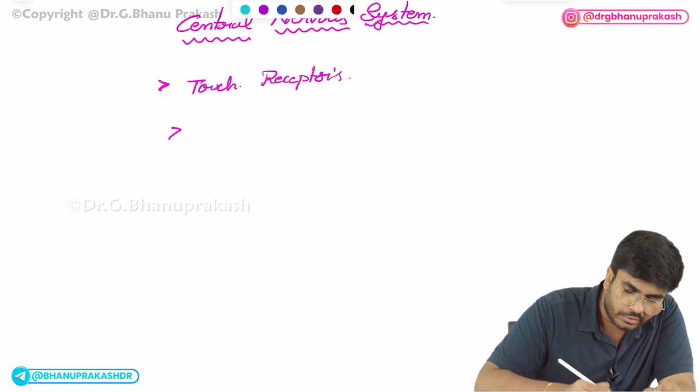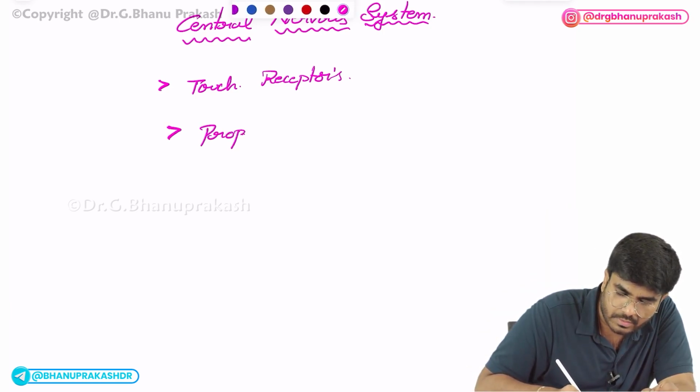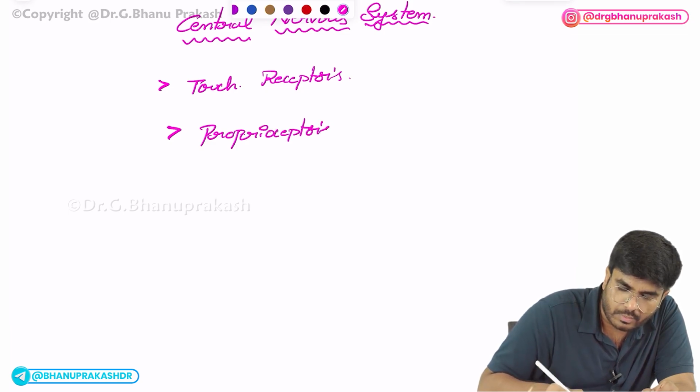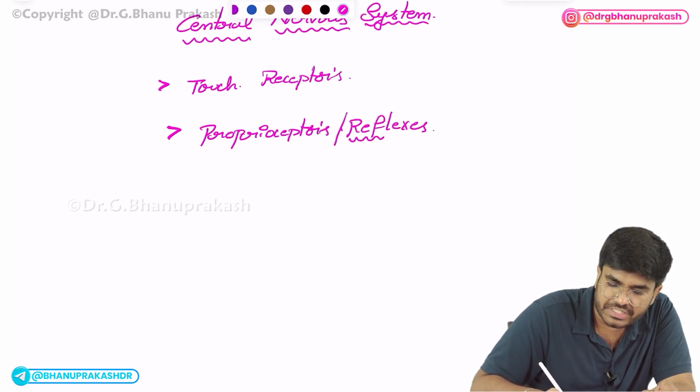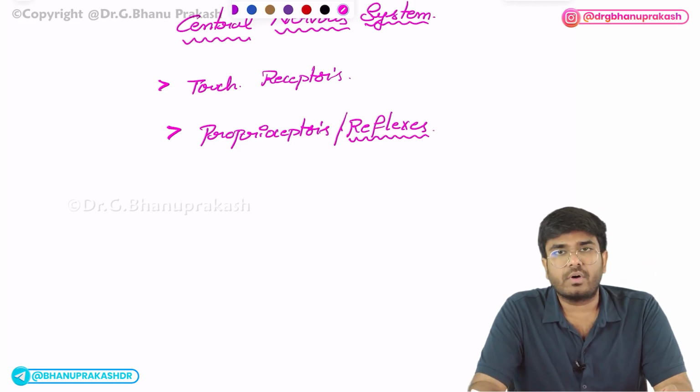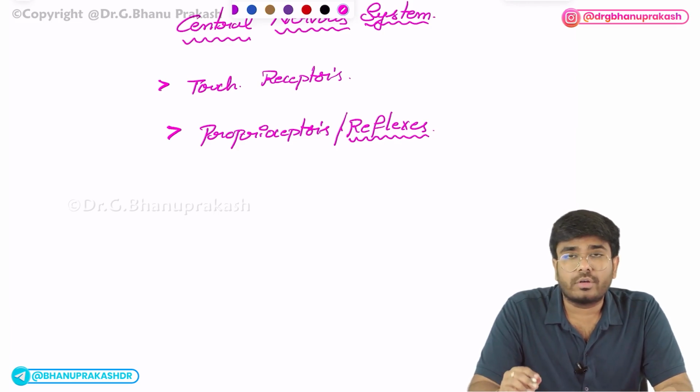After this, in the sensory nervous system, you have to know about proprioceptors, along with reflexes. For example, stretch reflex. In stretch reflex, what is the receptor involved? In inverse stretch reflex, what is the receptor involved?